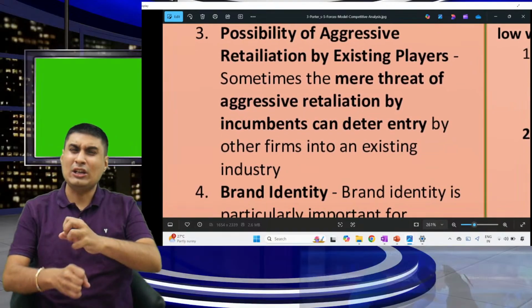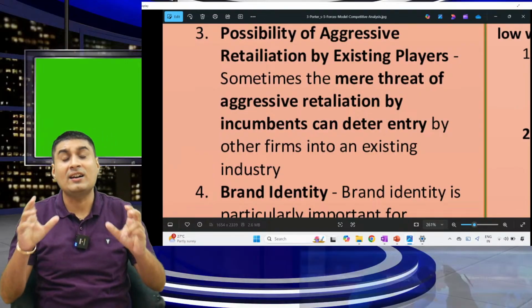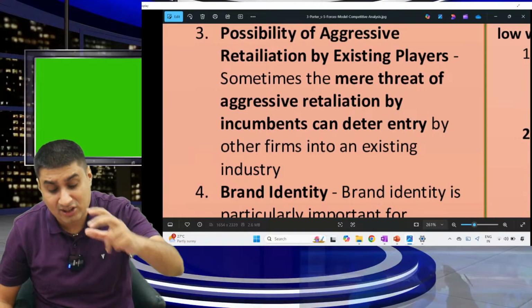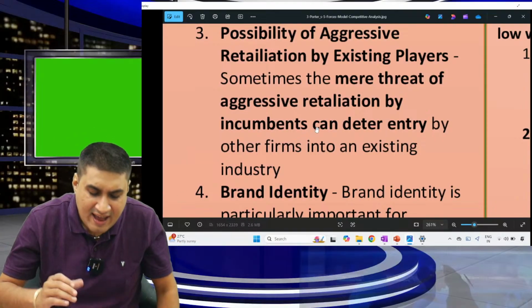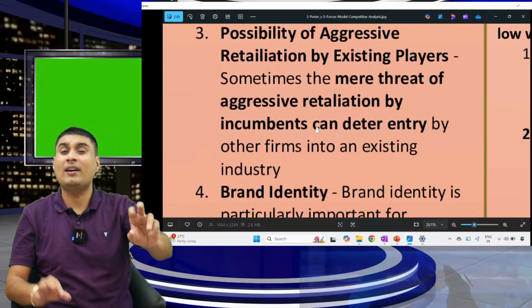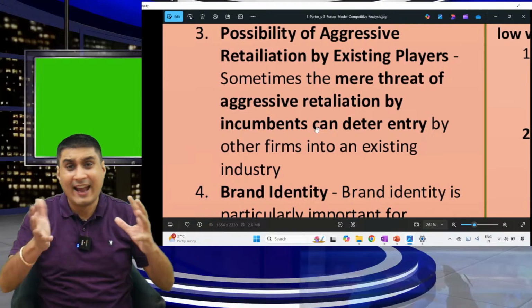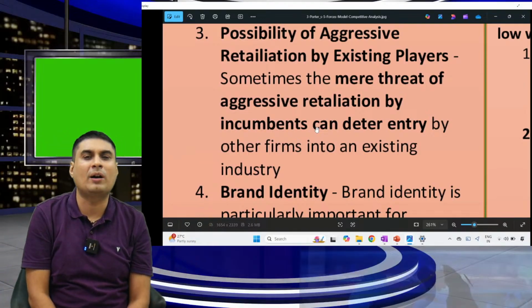Third, possibility of aggressive pressure by existing players. Sometimes the mere threat of aggressive retaliation by an existing player, an incumbent, can deter the entry of other firms. The existing player becomes so rude, he doesn't like anyone to come. Let's take an example. Tomorrow you start a telecom company.